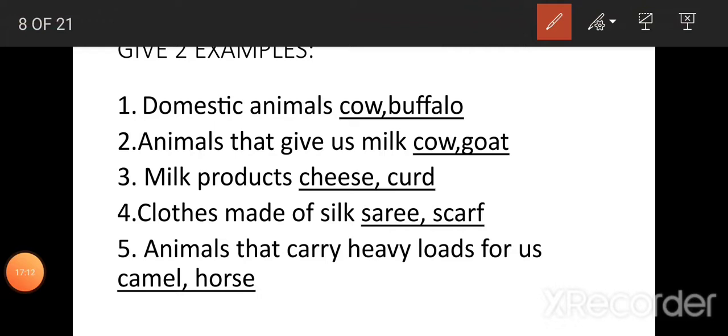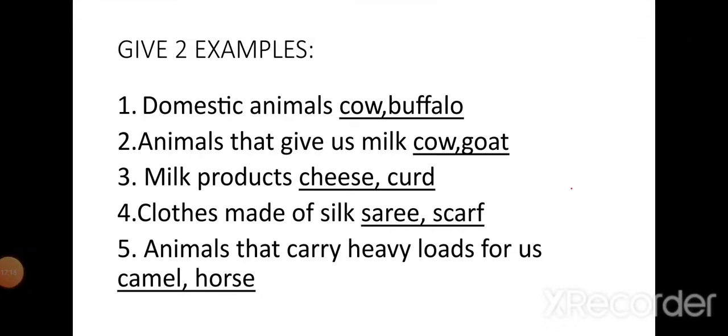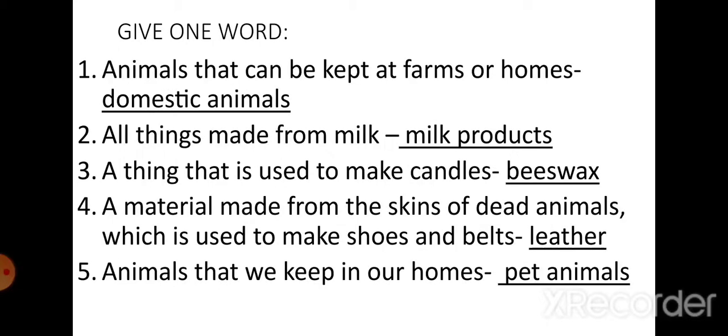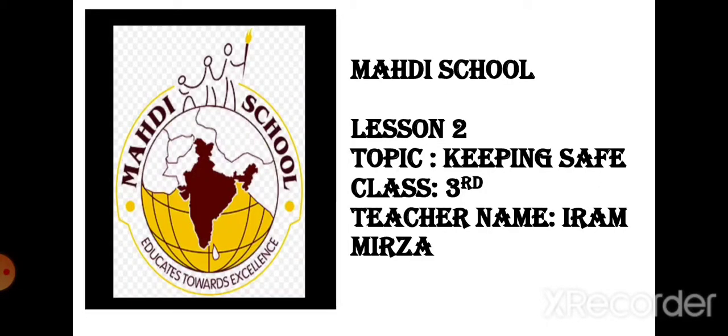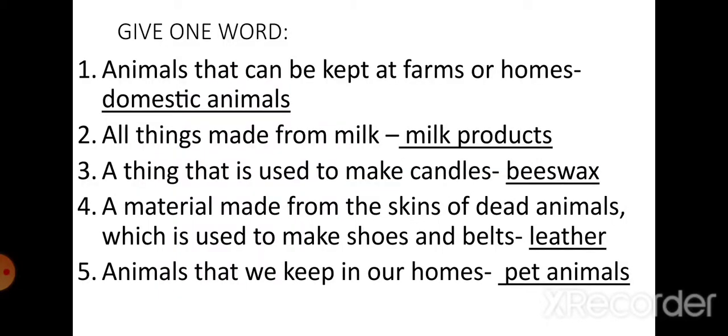Camel and horse. Now, next. Give one word. Animals that can be kept at farms or homes. Which are the animals that can be kept at farms and homes as well? Domestic animals. What are the examples of domestic animals?